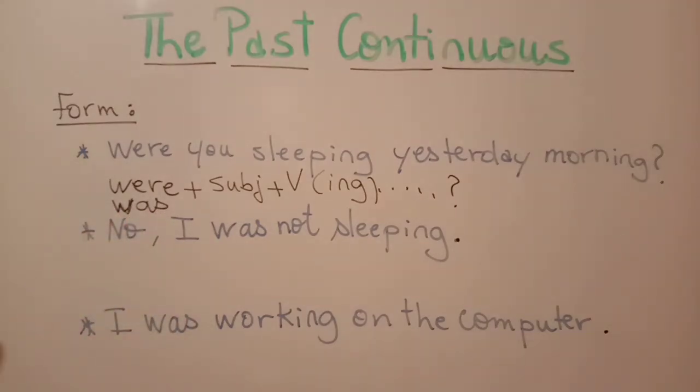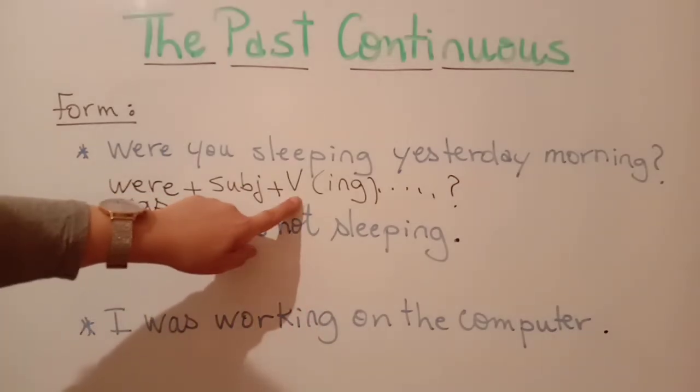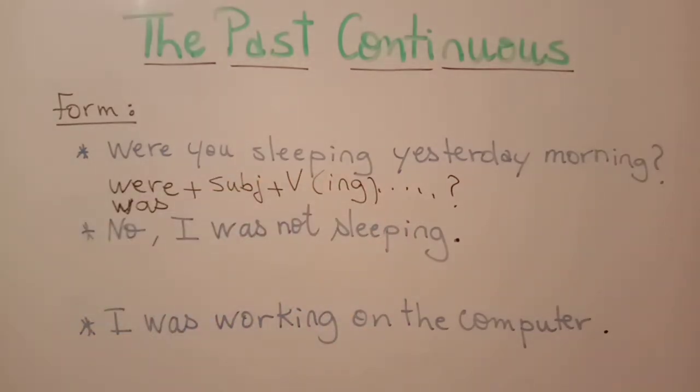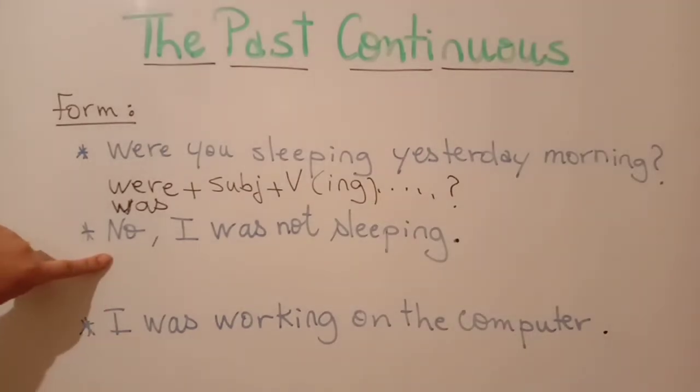So the past continuous is formed using was or were as auxiliaries plus verb ing form. Clear? In a question, we start with were or was. Were goes with they, you, and we. Was goes with I, he, she, and it. Then you have subject plus verb ing plus question mark. Were you sleeping yesterday morning? No, I was not sleeping. So this is a negative sentence.